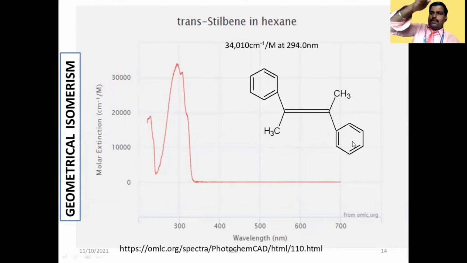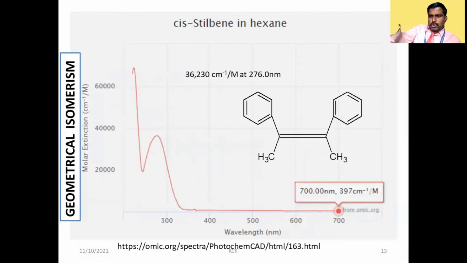Since it is in trans position, it is easy. And if you come to the cis, it is like a U-turn. It is very difficult. Delocalization means movement of electrons, and movement of electrons is deciding this. As we discussed in our first class, electrons decide the physical and chemical properties. Now you see how. In cis, electron movement is difficult because it is like a U-turn. That is the reason for 276 nanometers.